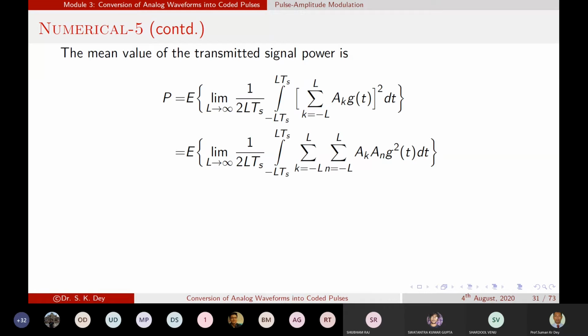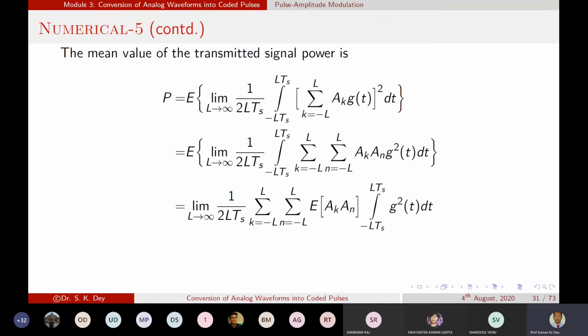Okay. So now, how AKN? See, AK square, and there are two summation terms in this first expression. Now, instead of a single AK, there is another sample represented by AN.